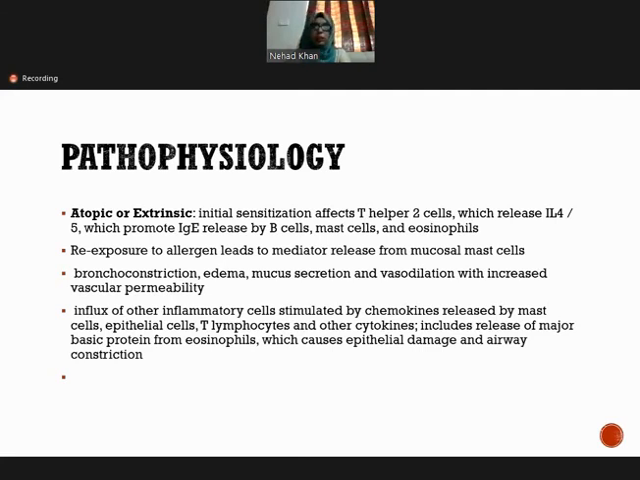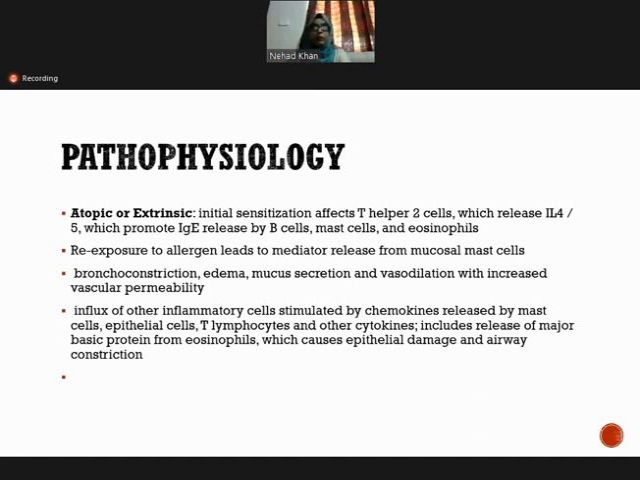And when there is a second exposure, the re-exposure to the allergen, this causes the release of mediators from the mucosal mast cells. When the mediators are released, histamine is released from the mast cells, which causes bronchoconstriction, edema, mucus secretion, and vasodilation with increased vascular permeability.